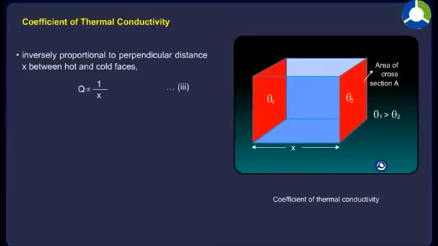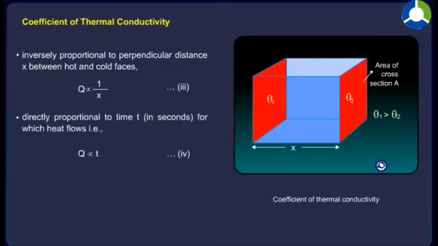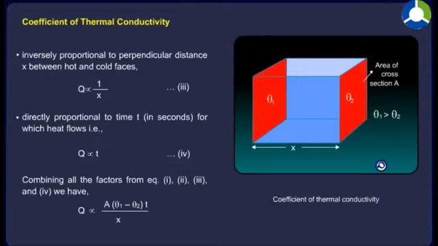Inversely proportional to perpendicular distance x between hot and cold faces. Q is proportional to 1 upon x, equation 3. Directly proportional to time t in seconds for which heat flows, that is, Q is proportional to t, equation 4. Combining all the factors from equations 1, 2, 3 and 4, we have Q is proportional to A into (θ1 minus θ2) into t upon x.